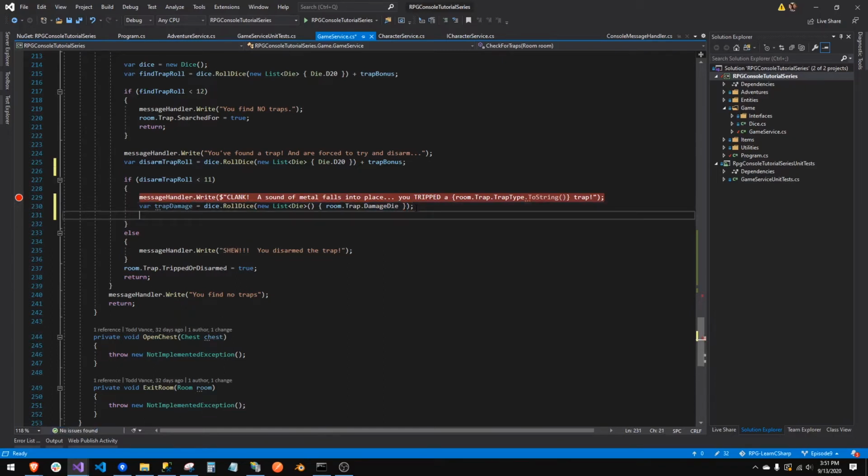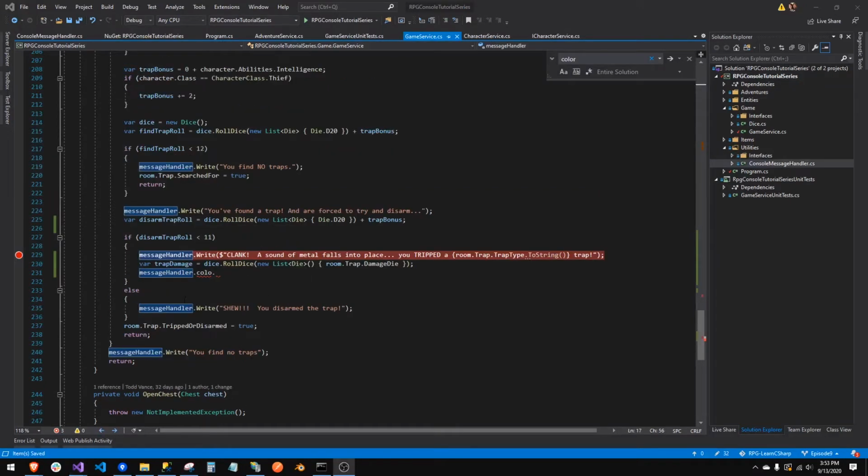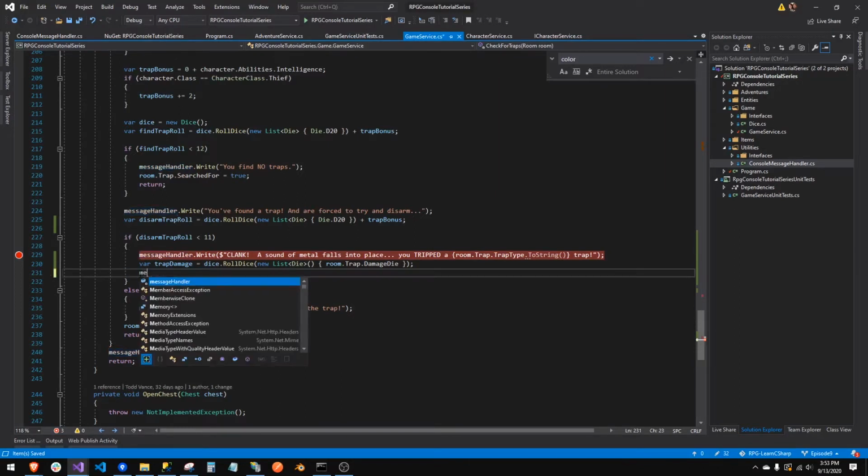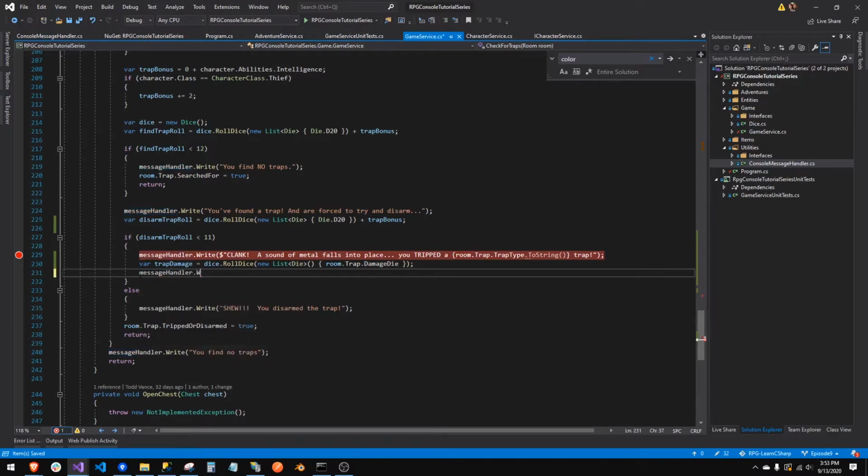And then we need to get all red. So let's do message handler dot. All right, we decided not to handle foreground and background colors in the message handler, so we'll just be all loud. Message handler dot write. You were damaged for 4 hit points or whatever. Let's check our hit points first.